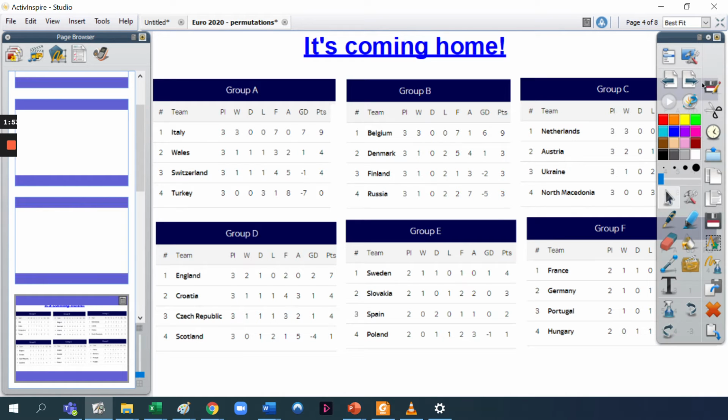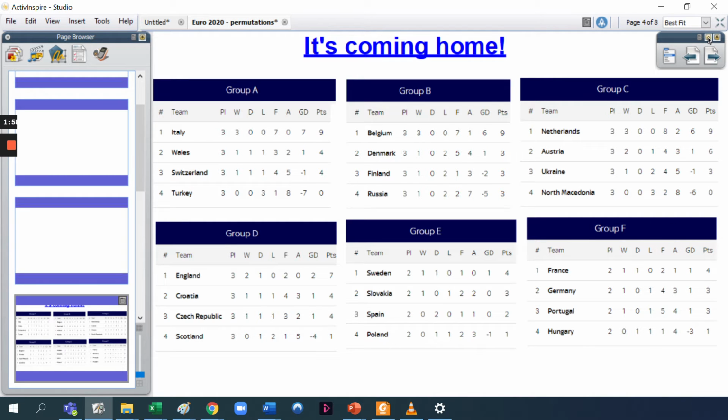This is what the standings are at the moment. Okay, so Groups A, B, C, and D, they've played all their games. PL is the amount of games played, then won, drawn, lost. F means the amount of goals that have been scored. A means how many have been let in by the team. So Italy have scored 7 and they've let in 0. And GD stands for goal difference. That means this number take away this number. 7 minus 0 is 7, 3 minus 2 is 1, 4 minus 5 is -1, and so on. And points: 3 points for a win, 1 point for a draw, and 0 points for a loss.